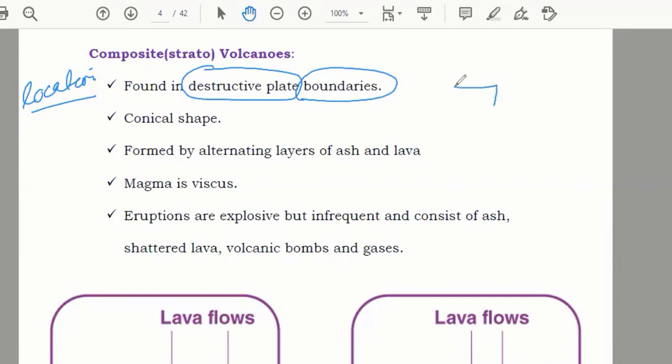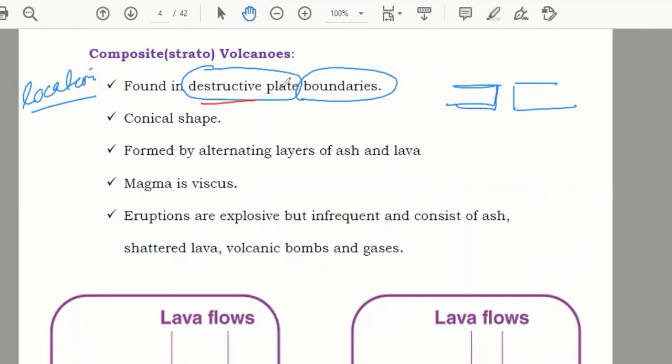Can anyone tell me, for destructive plate boundaries, do the plates move towards each other or away from each other? Anyone? In the previous one it was constructive, and we saw plates moving away from each other.